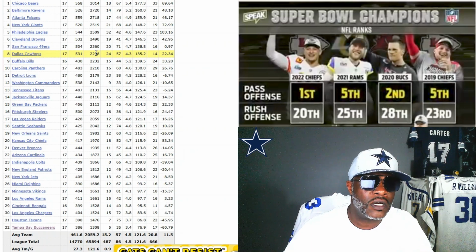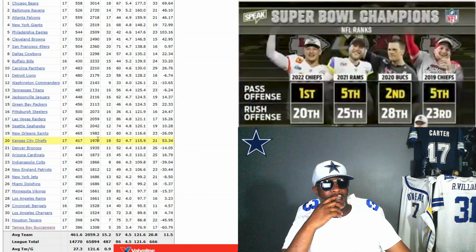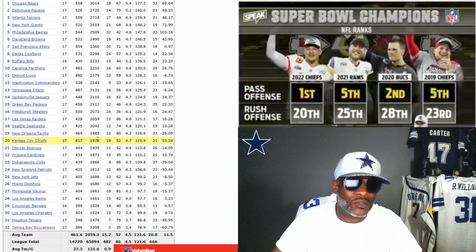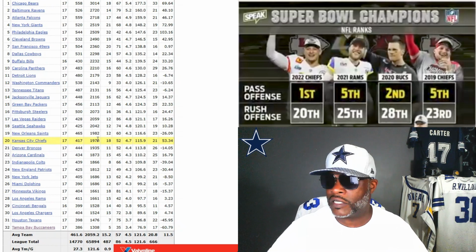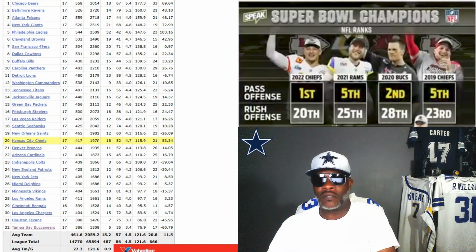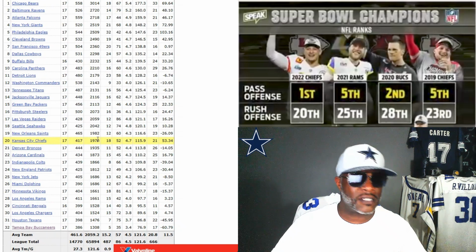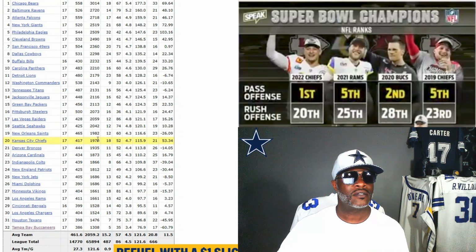Okay, so let's go to 2022. Who won? Patrick Mahomes. What was Kansas City? They were 20th in rushing. Huh? Man, y'all can miss me with these excuses with Dak Prescott not having a top 10 run defense and a top 10 run offense, which has enabled him not to be able to win when it matters most. These other quarterbacks are getting it done. Since y'all want to bring up these other quarterbacks, I'm going to bring up some other quarterbacks who've done it without a top 10 run defense and without a top rushing offense. Are you kidding me?